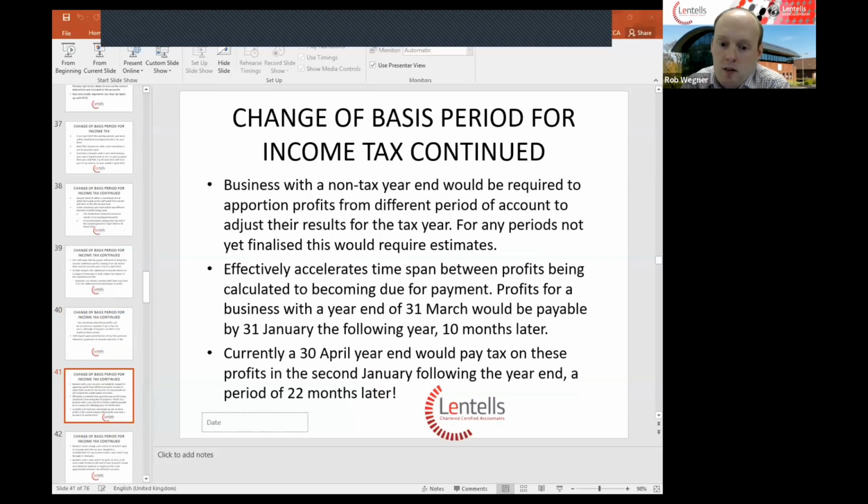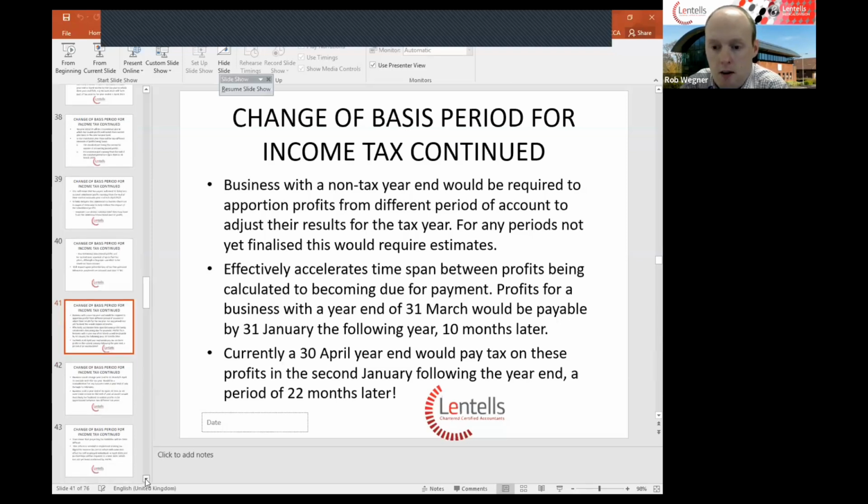So where that gets us to at the moment is any business with a non-31st March or 5th of April year end would be required to apportion profits from 2 different sets of accounts if they decide not to change their accounts year end. Effectively, this would potentially mean that for any businesses with a 30th of September year end, for example, the accounts may not be finalised in time for the tax returns being submitted at the end of January.